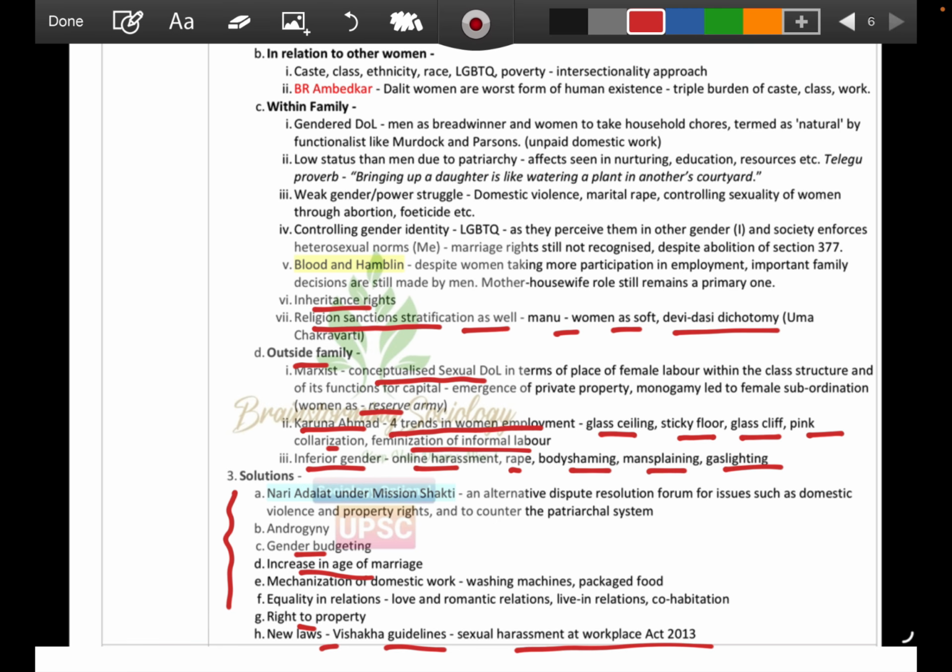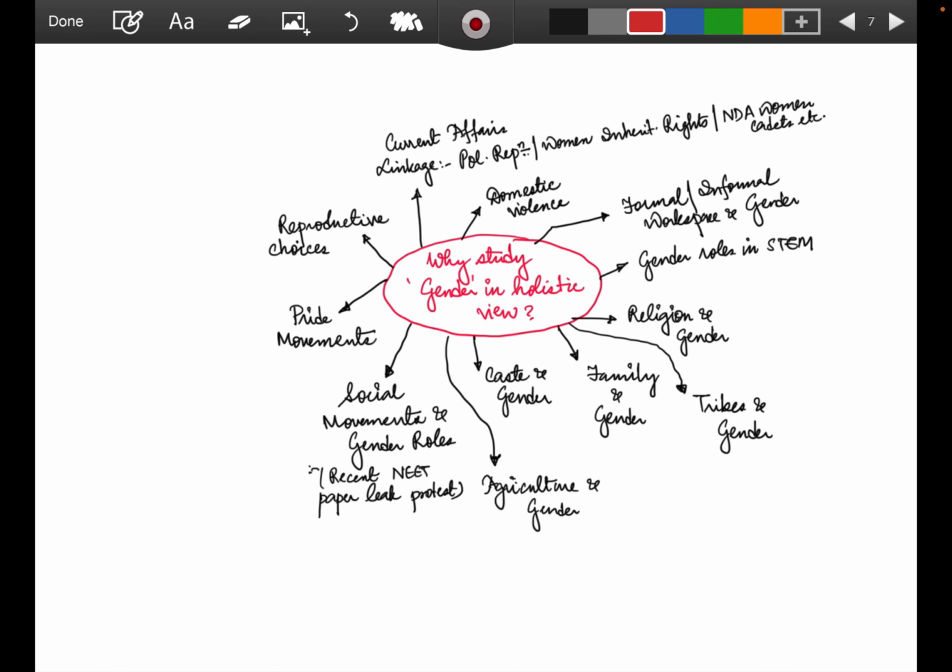Let's go ahead. Here we are talking about, okay, why should we study gender in a holistic view? Because I have been continuously emphasizing this keyword, that we need to study gender in a holistic view. Why is it so? Because of current affairs linkages: political representation, women's inheritance rights, NDA women cadets, etc., domestic violence, formal and informal workspace and gender roles in STEM, religion and gender, tribes and gender, family and gender, caste and gender, agriculture and gender, social movements and gender roles.